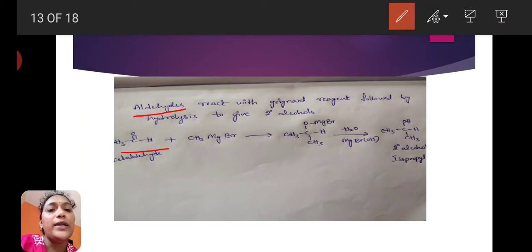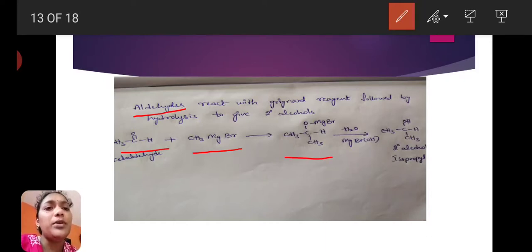Here the aldehyde is CH3 C double bond O H, named acetaldehyde. It reacts with the Grignard reagent CH3MgBr, methyl magnesium bromide, and forms a transition state.